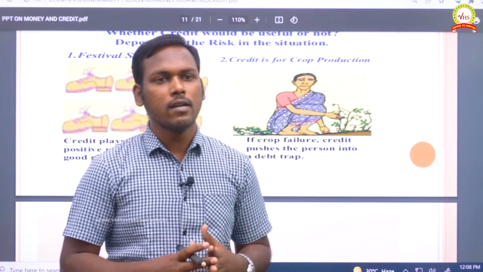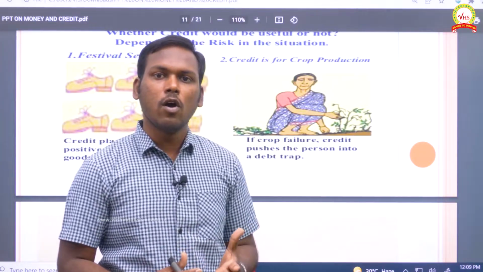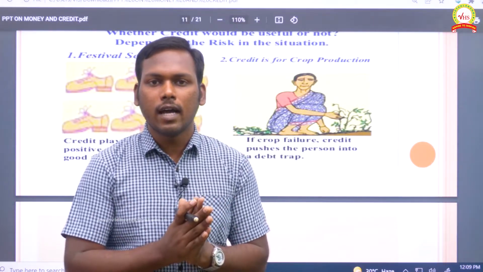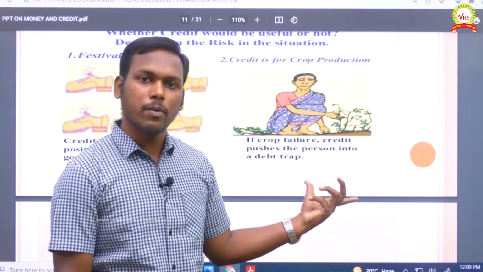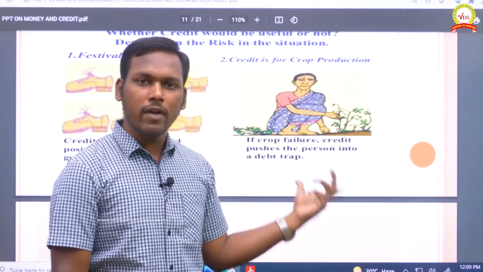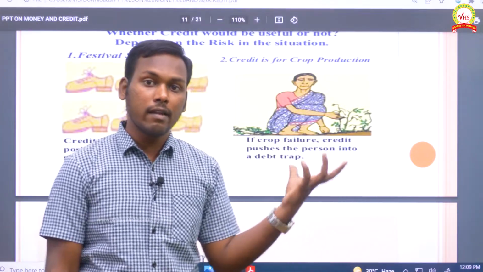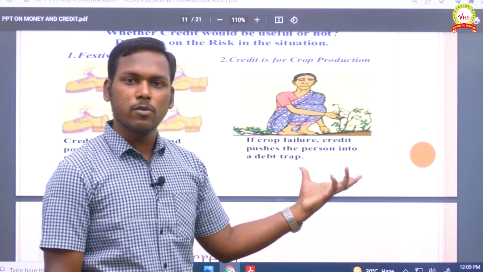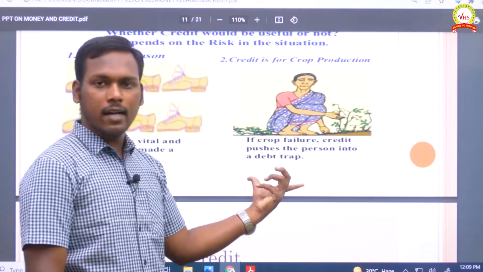So what will happen here? If it is a loan, she has to pay it on time, at the given particular time. But here the money is not available. She can't do that, because her crops failed. She was totally dependent on crop production. So in this situation, she is not in a position to repay the loan amount. That is called a debt trap.